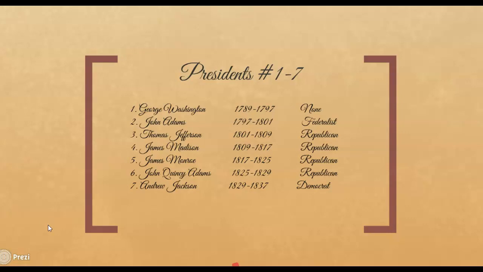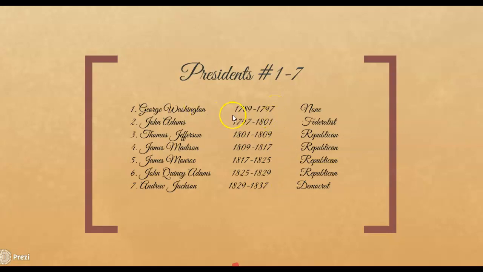Number 1, of course, everyone knows. One of Coach Sullivan's favorites is George Washington. All right, and then we're going to be learning about the years they served as president as well as the party. One thing you see is he will be the first president, from 1789 till 1797. Again, they serve 2 terms, which is 8 years, like we discussed in class, or 1 term, which is 4 years, and then we'll explain some other examples.